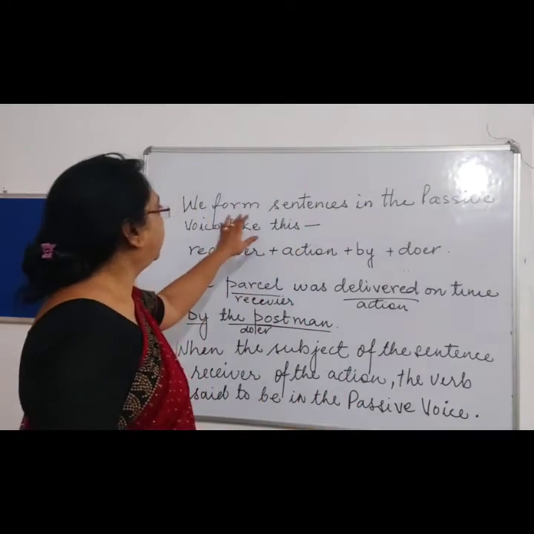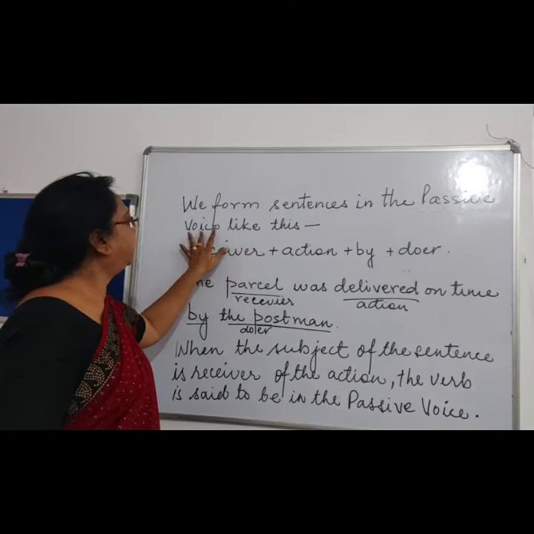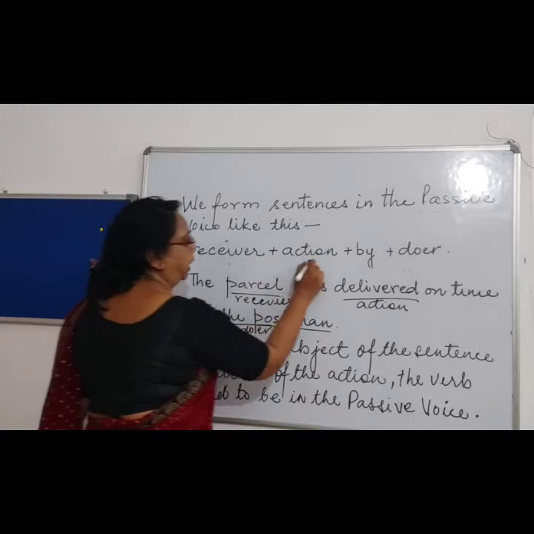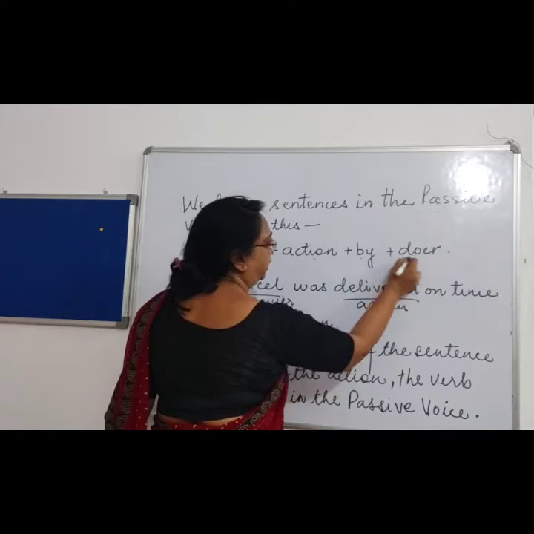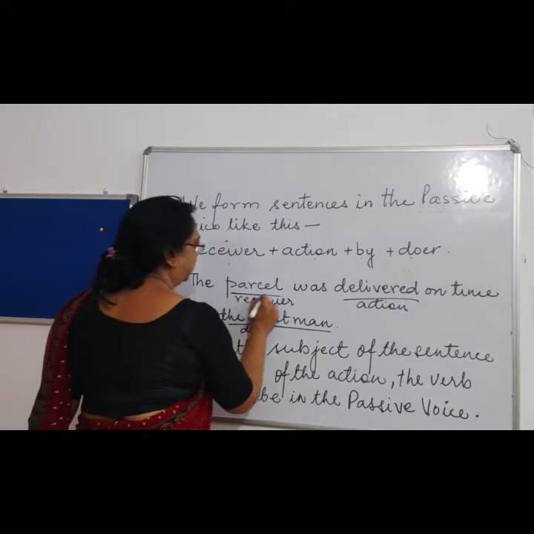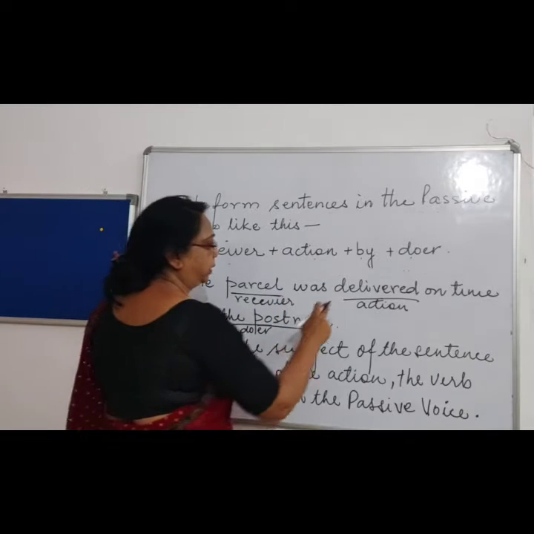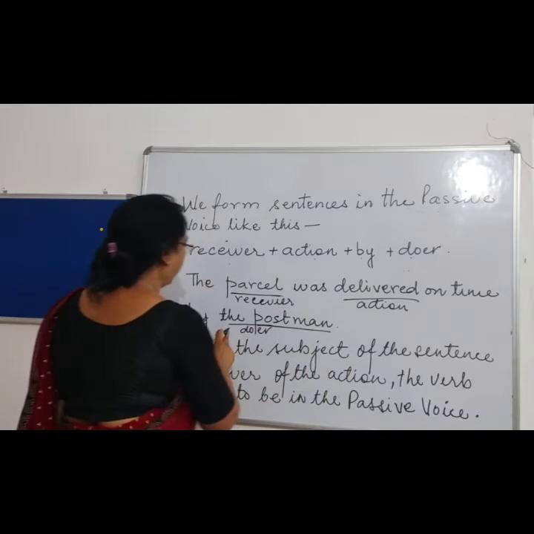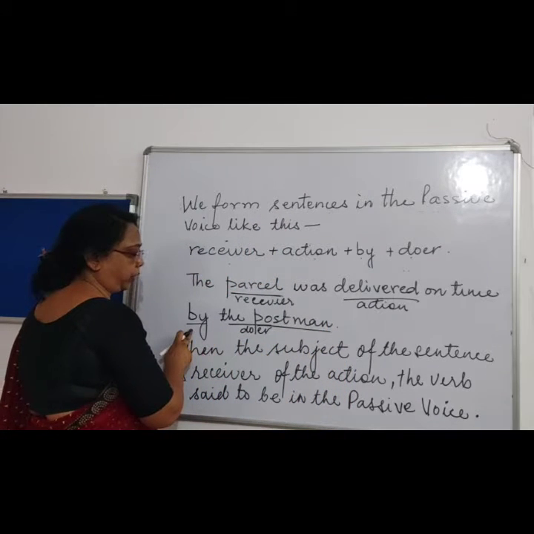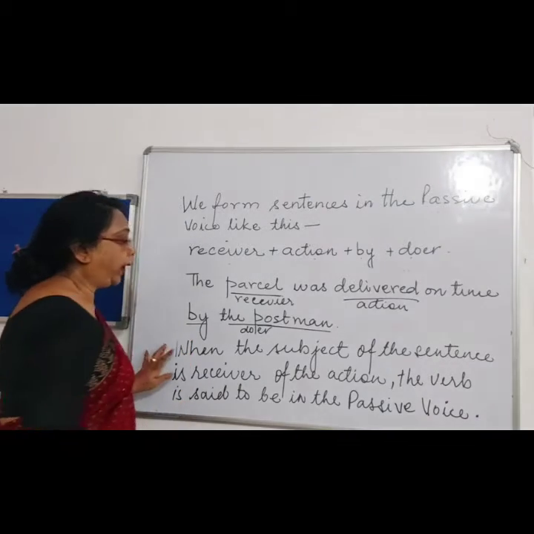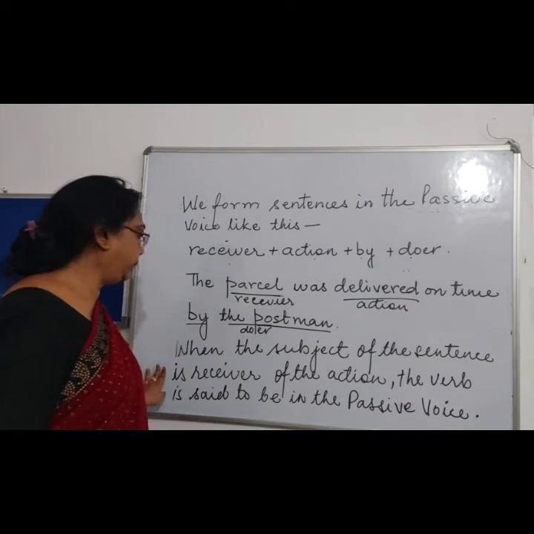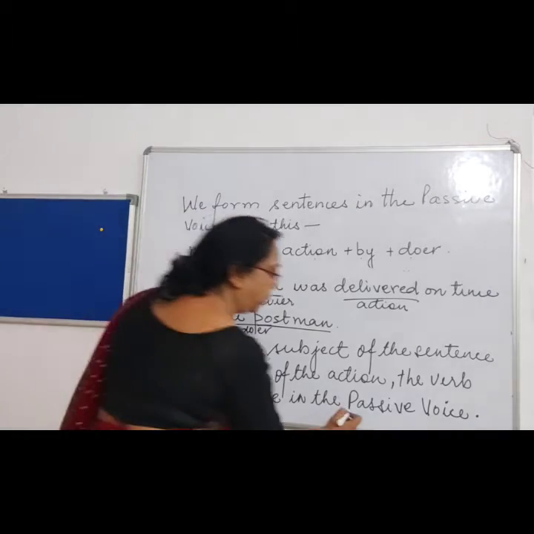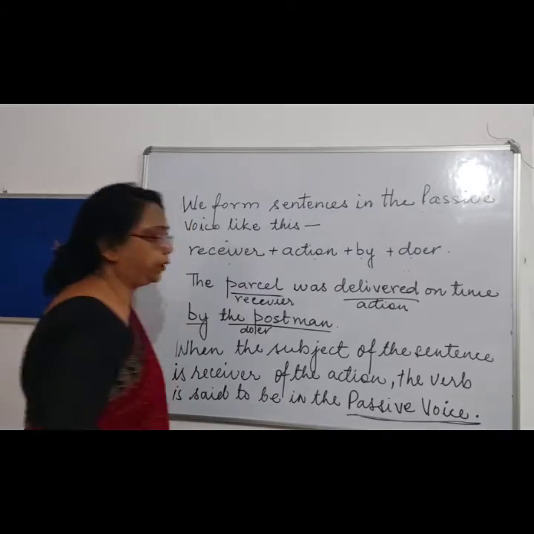Now children, to form a sentence in the passive voice, we follow this: receiver plus action plus doer. Over here, the parcel is the receiver, delivered is the action, and the postman is the doer. So when the subject of a sentence is the receiver of the action, the verb is said to be in the passive voice. Right children?